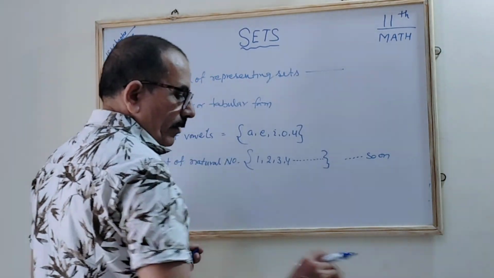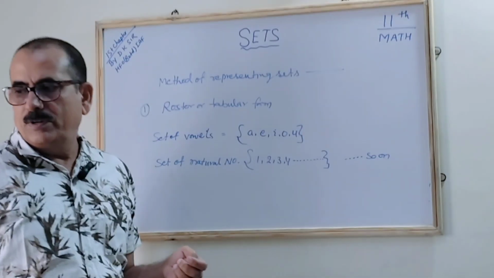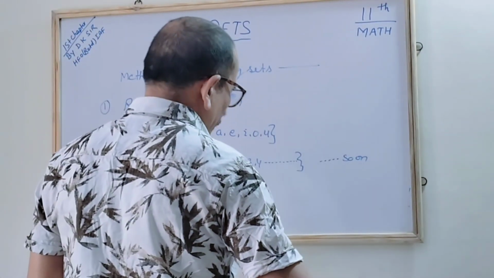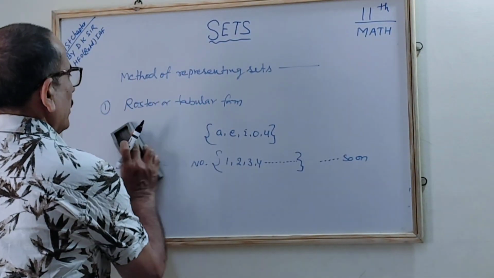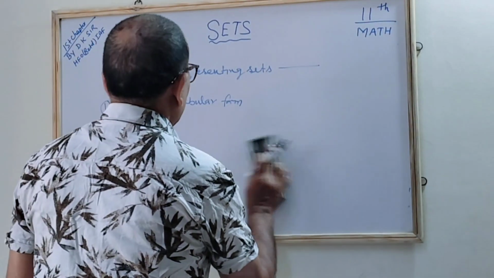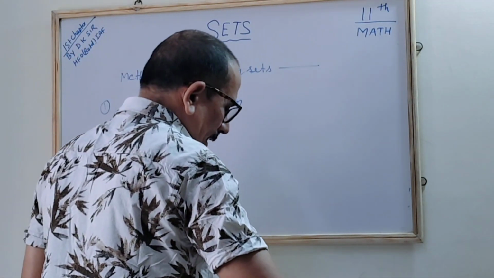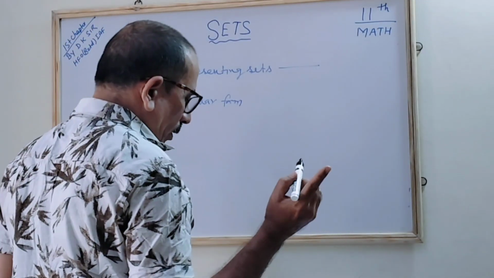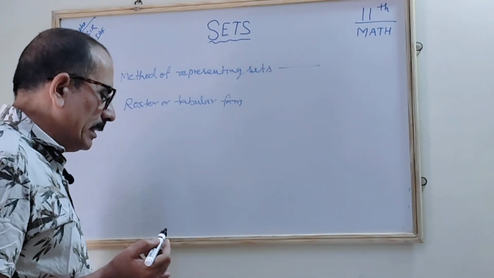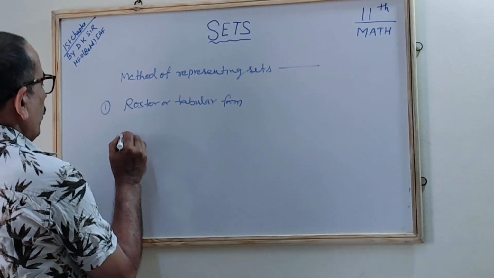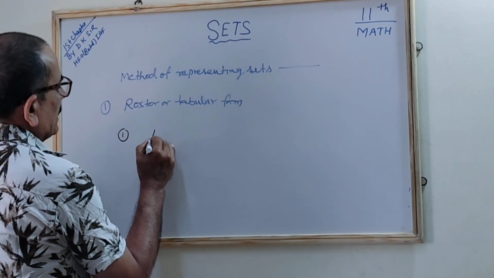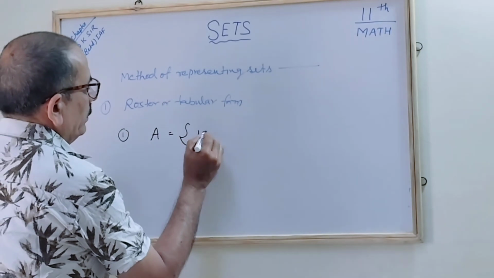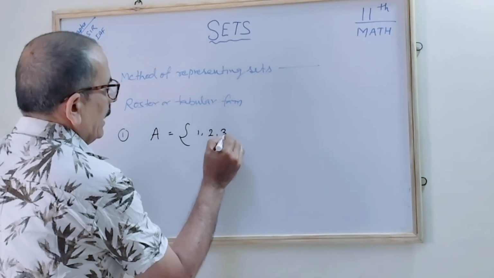Now we will see a few more examples from your exercise related to the roster form. The collection of all even numbers we have already seen. Suppose there is a set A which has the elements 1, 2, 3 and 4.